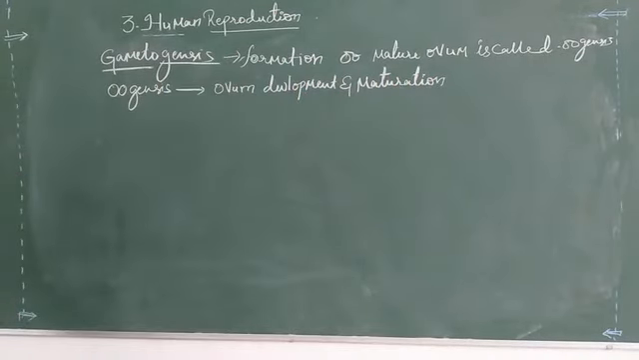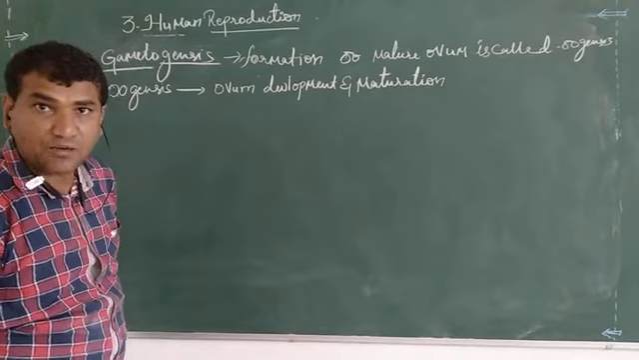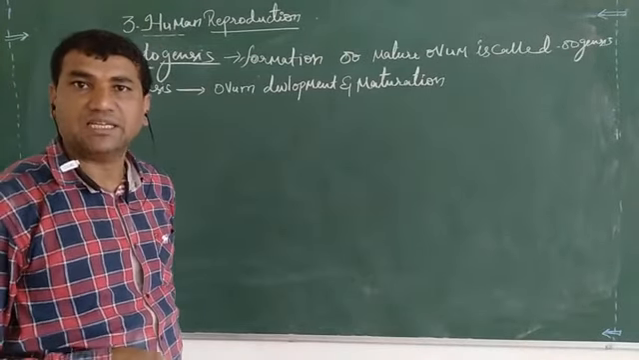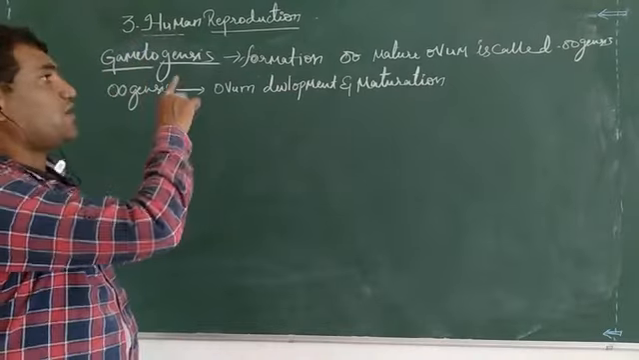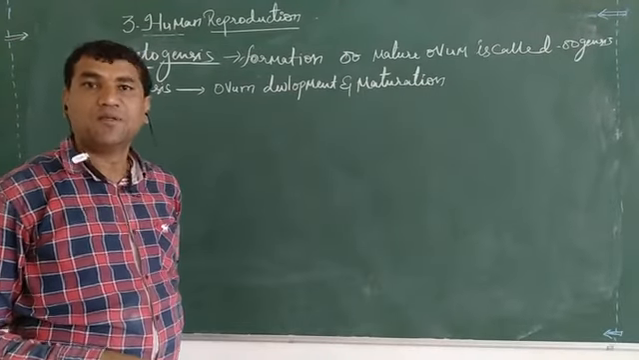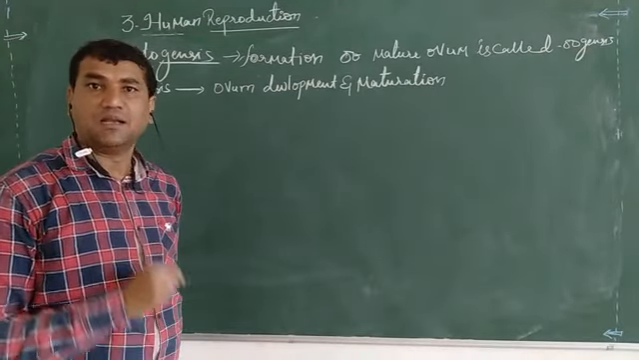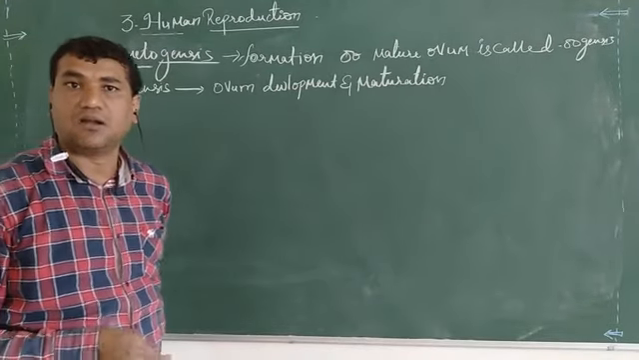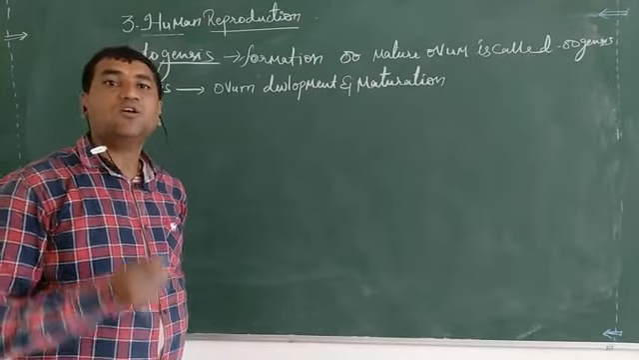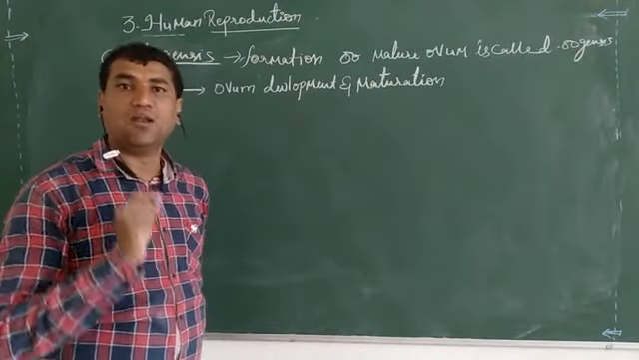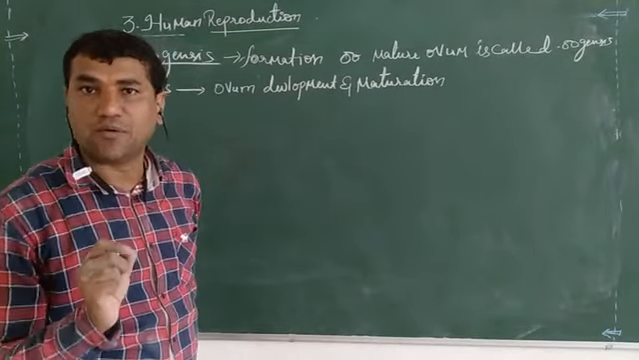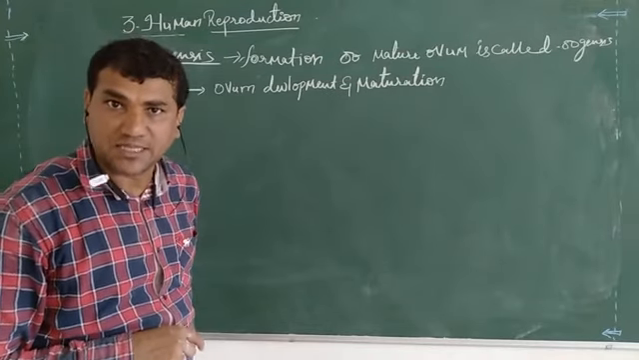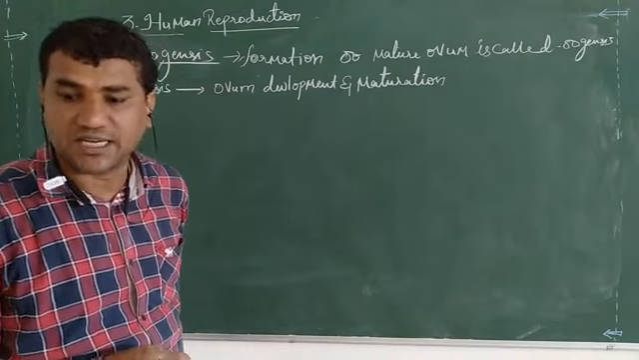Oogenesis means ovum formation, ovum development and ovum maturation. That is, the formation of a mature ovum after formation, after development and after maturation is called oogenesis. That is, the formation of a female mature ovum is called female gametogenesis or oogenesis.